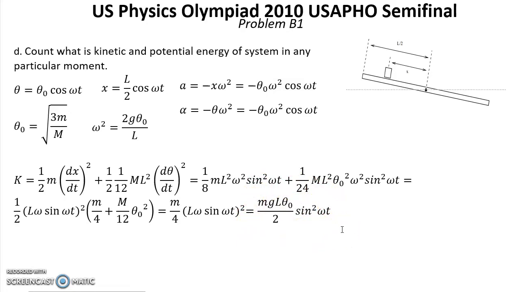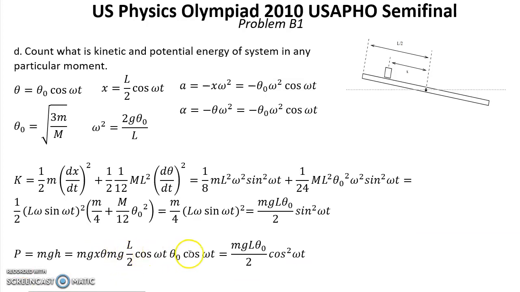Now let's count what is the potential energy of the system. That will be just the potential energy of this small block. Potential energy equals mgh, where h is approximately equal to x multiplied by θ. And we can insert the expressions for x and θ here. That will be this one, and finally we got this one.